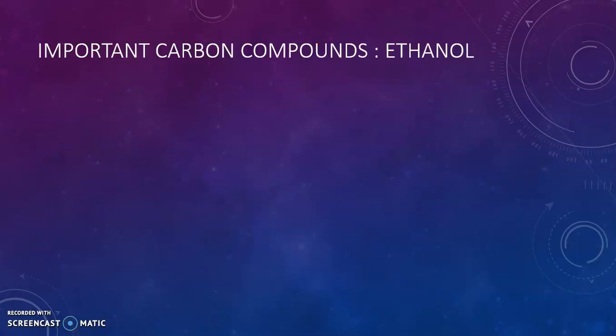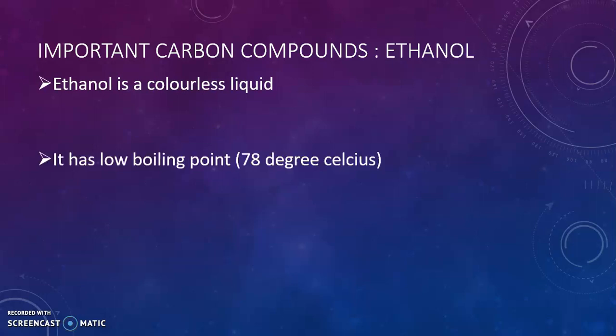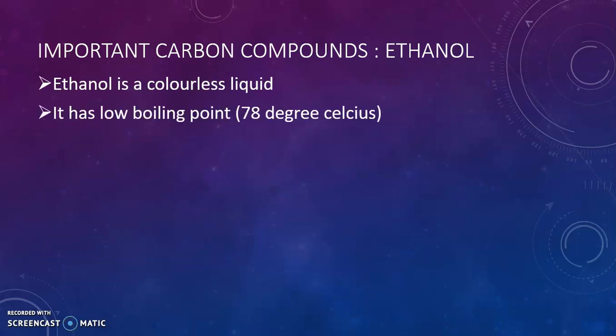Going to the next part of the chapter, important carbon compounds. The first compound that we are going to study is ethanol. Let us look at some of the properties of ethanol. Ethanol is a colorless liquid. It has a very low boiling point of 78 degrees Celsius.